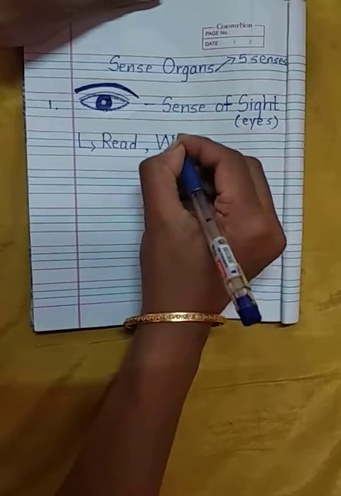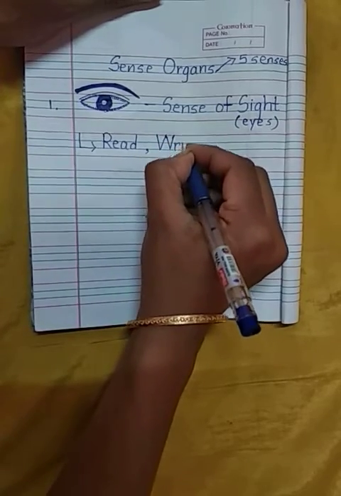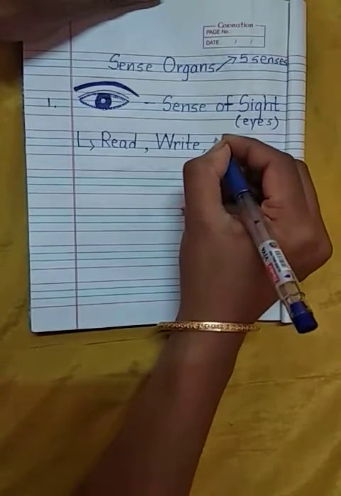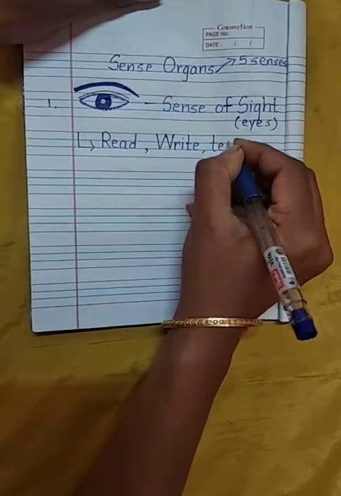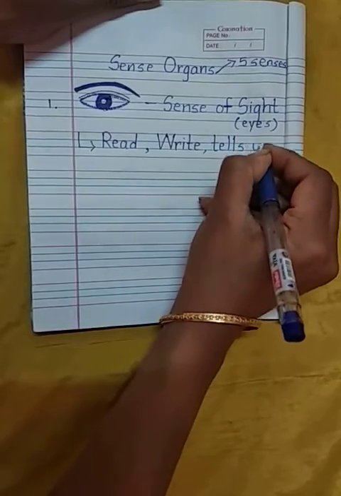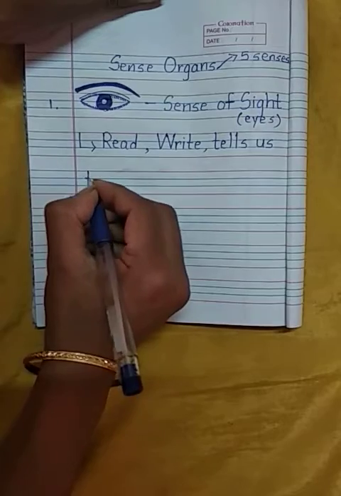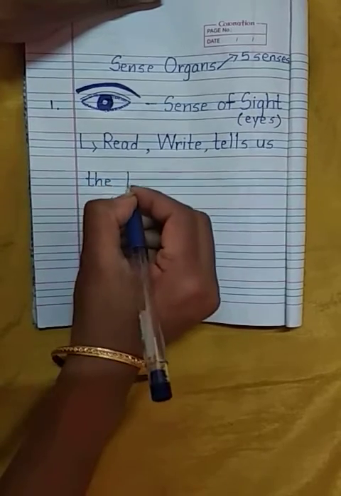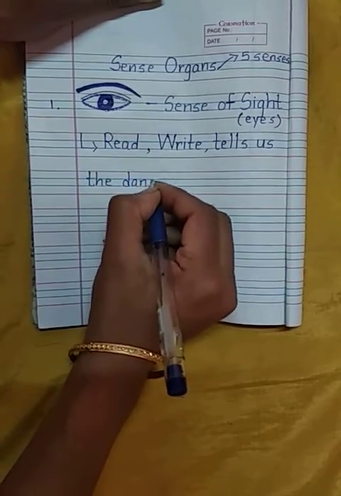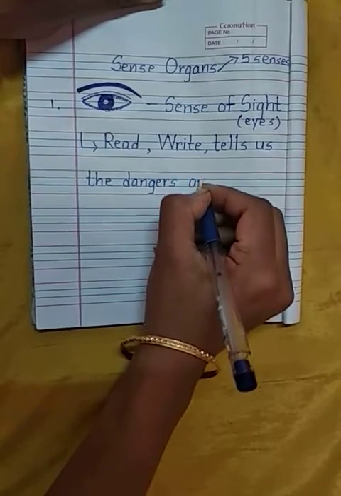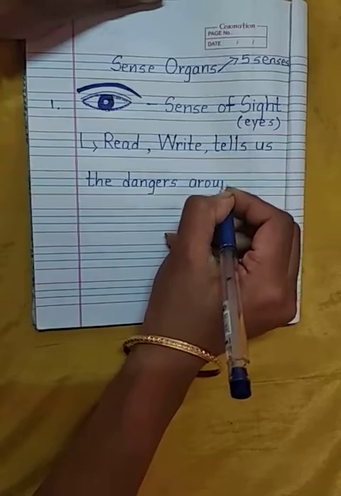Then first read, then write. Then they tell us about the dangers around.